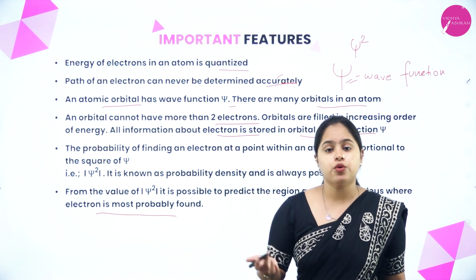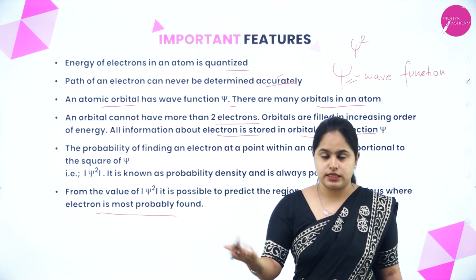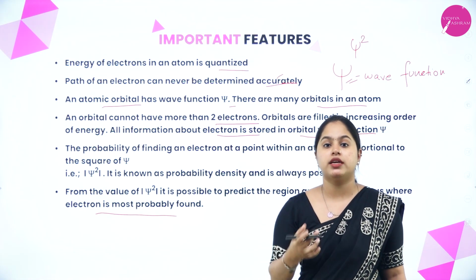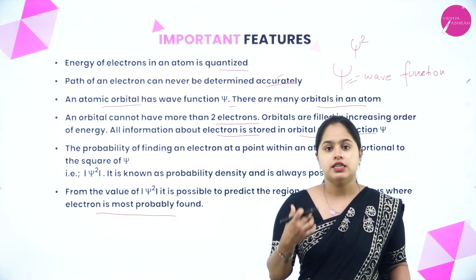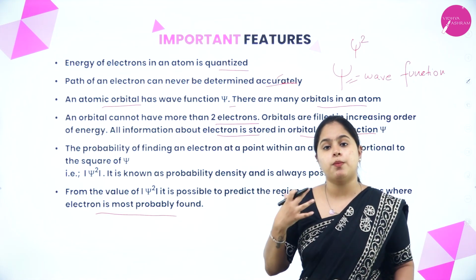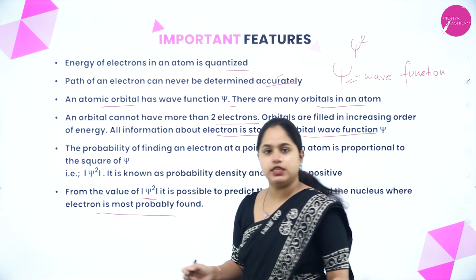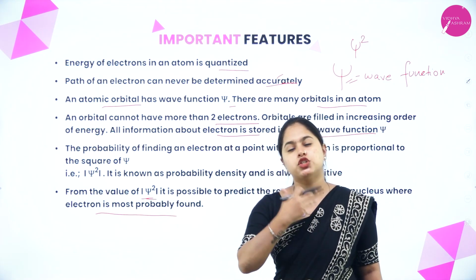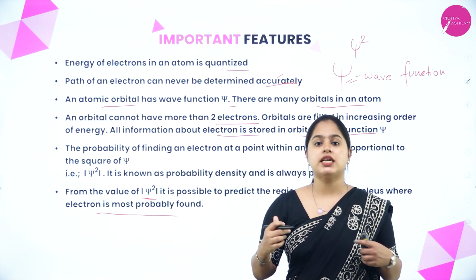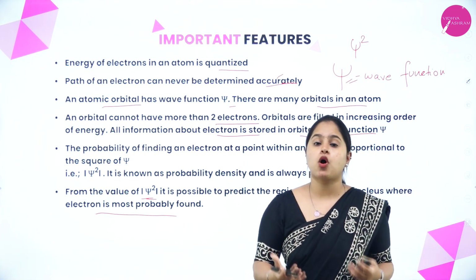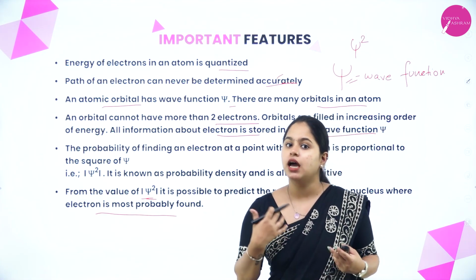So from this, you can understand that the electrons are not moving around the nucleus in exact circular paths. There are certain regions in which the probability of finding the electron is more, which is given by psi square. So what exactly is an atomic orbital? It is basically the region in which the probability of finding an electron is high.